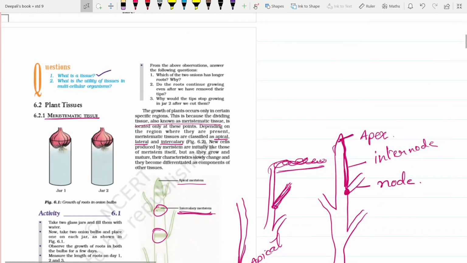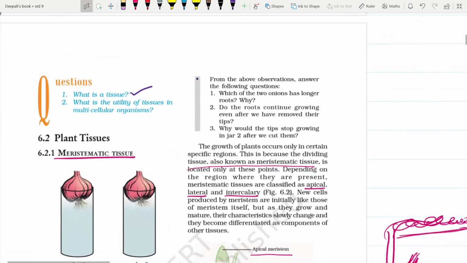Next, we are going to understand plant tissue in detail. Thank you for now.